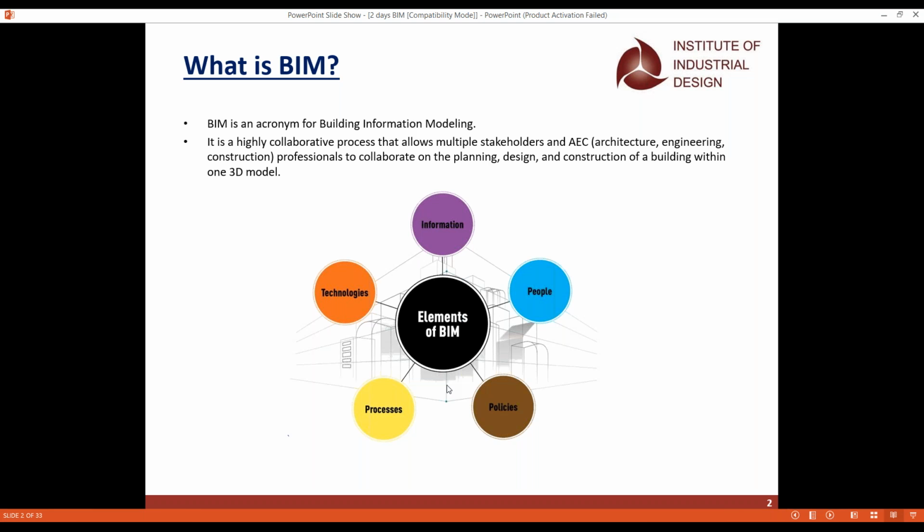And if we look at the elements of BIM, it is actually the information. We have to give the information, what information we need in one model. And when it comes to people, we have to engage all the BIM managers and the BIM modelers. So whenever we work with the concept of BIM, we are all called BIM modelers. So we want people to work with the designation of BIM modelers, but with their respective departments as well. Because I might know the structure, you might know the architecture, and some might know the others. So we have to pick the respective departments.